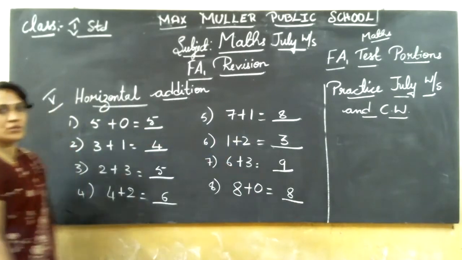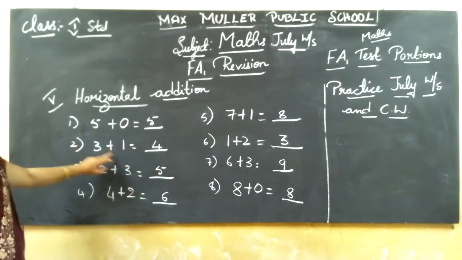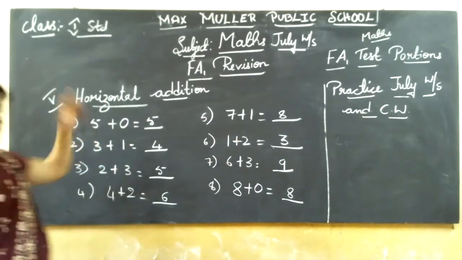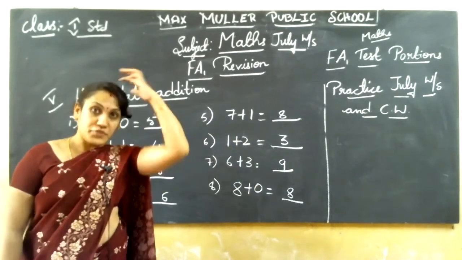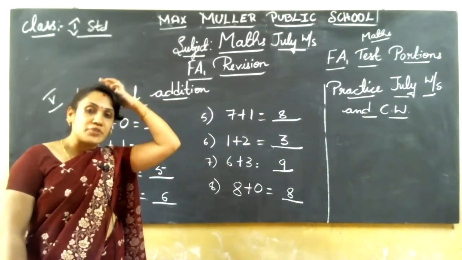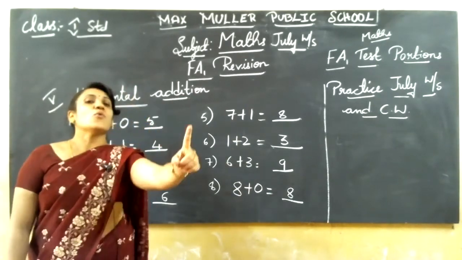Understand how to do? One more time I'll explain this addition. 5 plus 0, 5 itself. 3 plus 1, how to do? 3 in the mind, 1 in the finger. After 3, which number you have kept in the mind? After that number you should start. After the first number, okay? 3 you have kept in the mind, 1 in the hand.